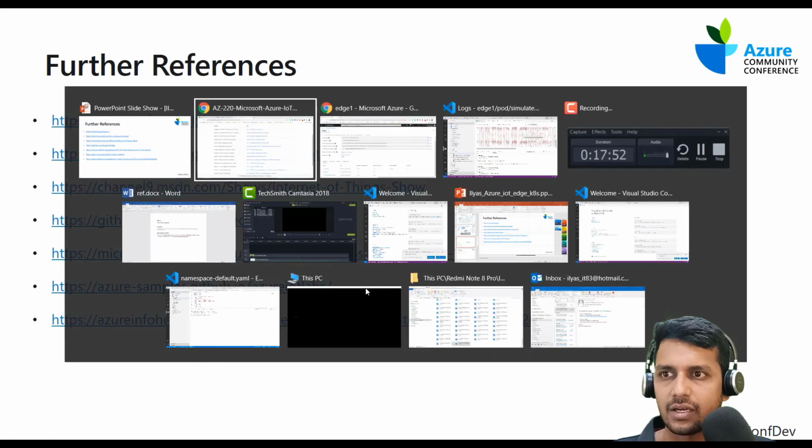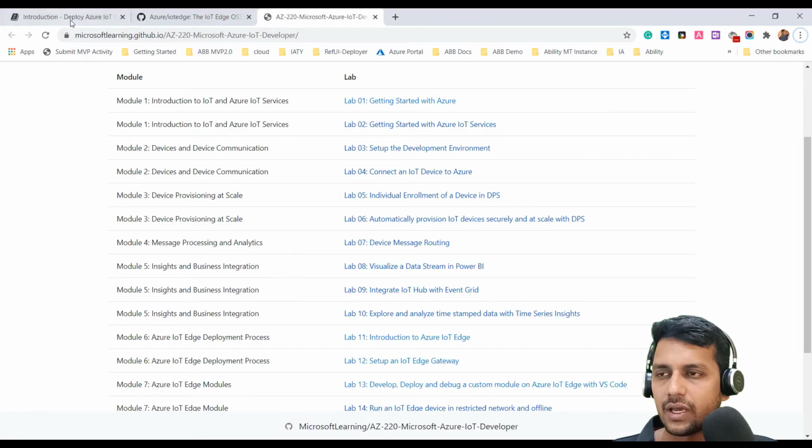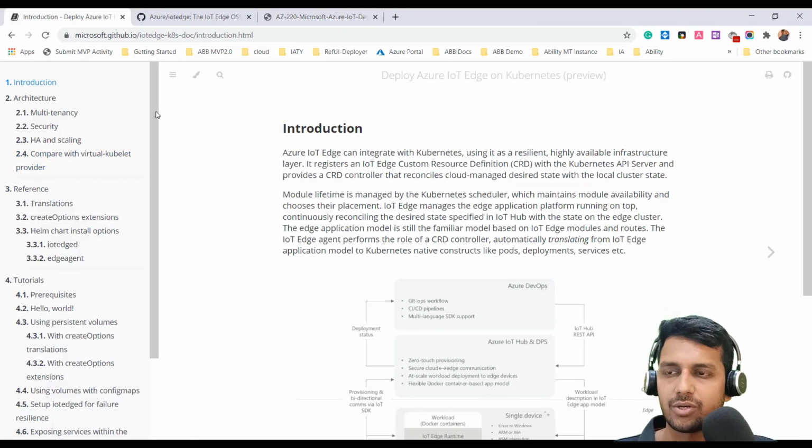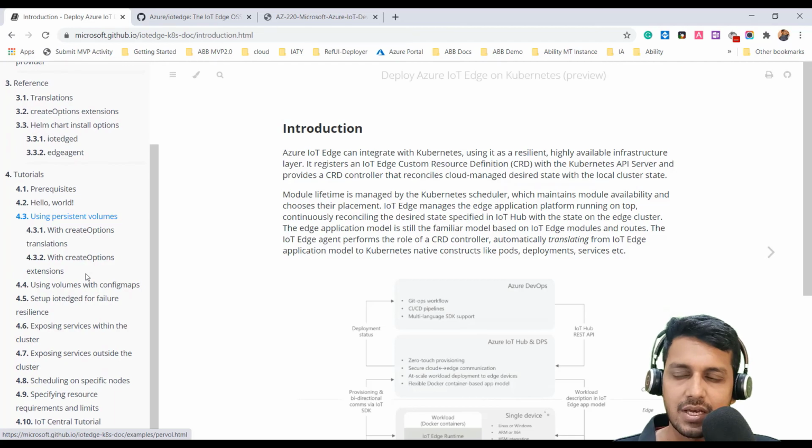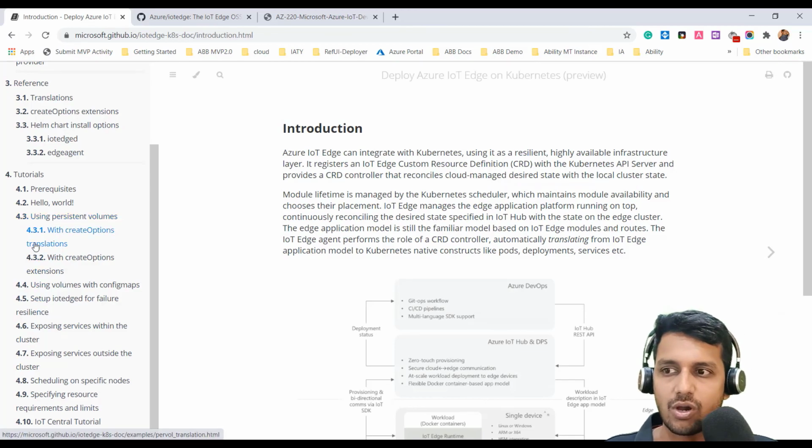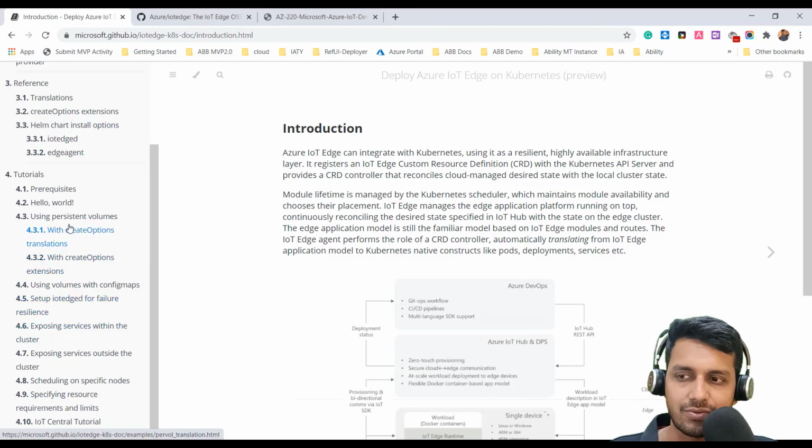And that's it. And before I close, let me open and show you the microsite built by the IoT Edge team. I found it really useful and easy to follow along, and in fact the demo that I presented is actually from this, and I've just barely scratched the surface. In fact I just executed hello world and a few more references from these docs, but I request you to go through the rest of the scenarios presented in this web page. That'd be highly useful for you if you're interested in digging deeper into running IoT Edge on a Kubernetes cluster.